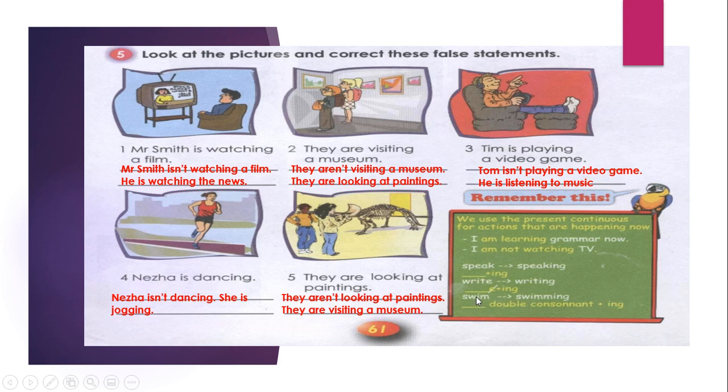We have consonant, vowel, consonant at the end of the word. So when we have CVC, we double the last letter, which is here, in this case, M. We double the consonant, plus ing. For example, sit, S-I-T. S is consonant, I is a vowel, T is another consonant. So CVC, we double the last letter, which is T, sitting.